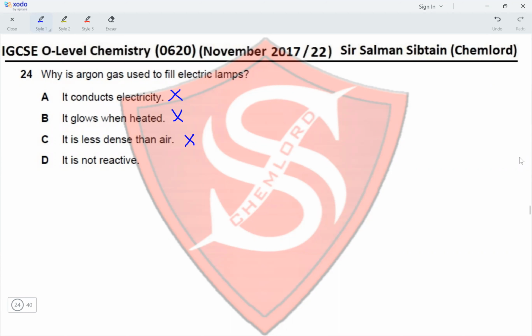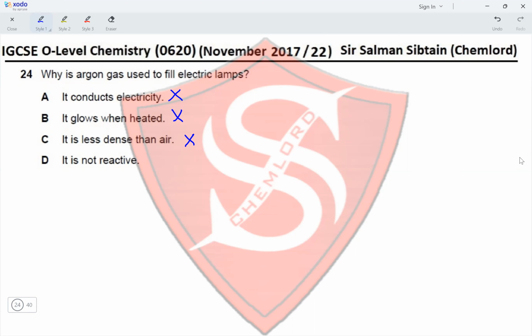And it glows when heated. This is a property of noble gases. Argon should glow when it is heated, but that is not the reason why it is used to fill up electric lamps. Like neon. Neon lights have neon in them because it actually glows when it is heated. So this may be true, but it is not the reason why it is used to fill electric lamps.